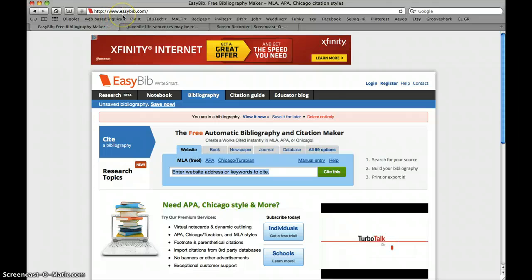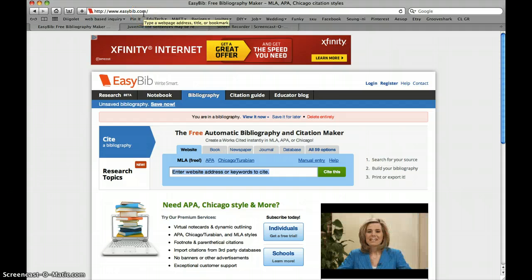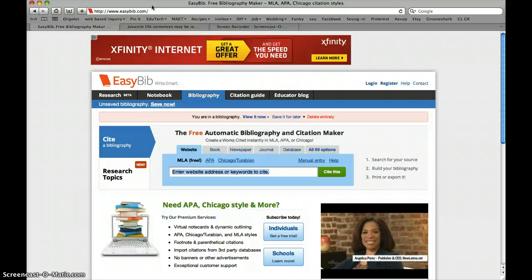If you're not already there, go ahead and type www.easybib.com as I've done here. This is going to be our citation generator that we use. This is truly an easy way to create your works cited page. So make sure that you do this correctly because this is extremely important for your paper.